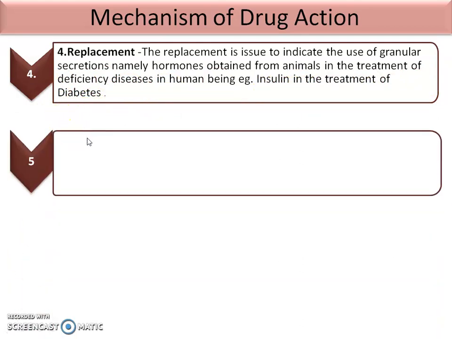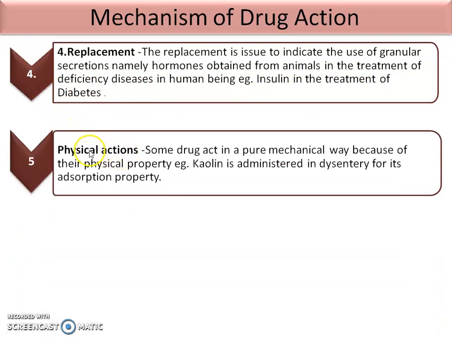Then next drug action is physical action. Some drugs act in purely mechanical ways because of their physical properties. Example of it is kaolin. Kaolin is administered in dysentery for its adsorption property. Then next is